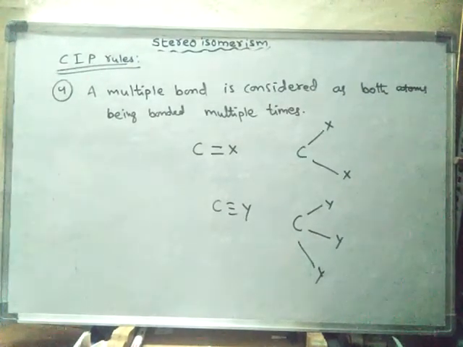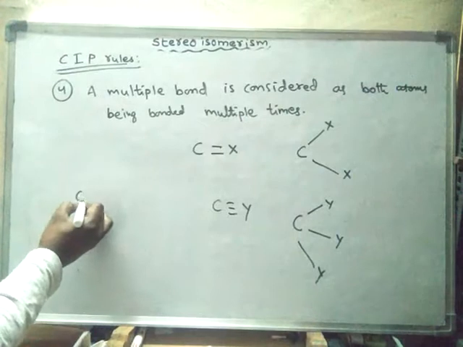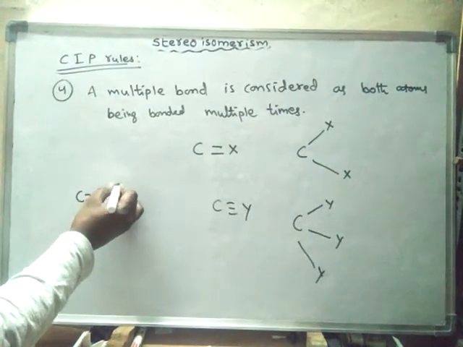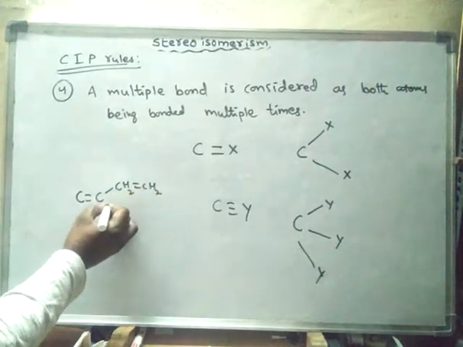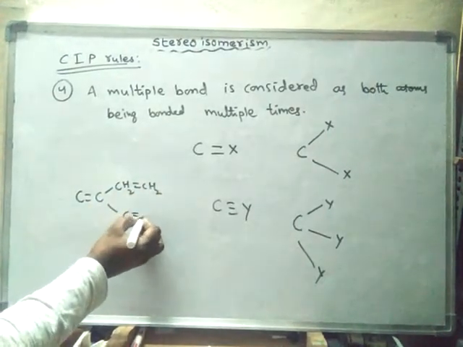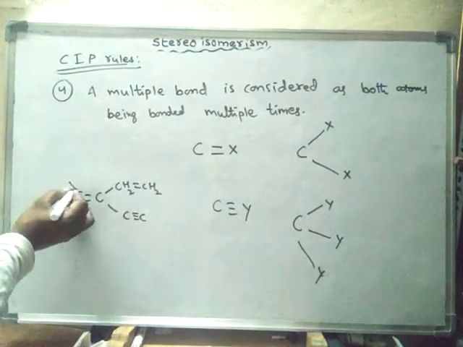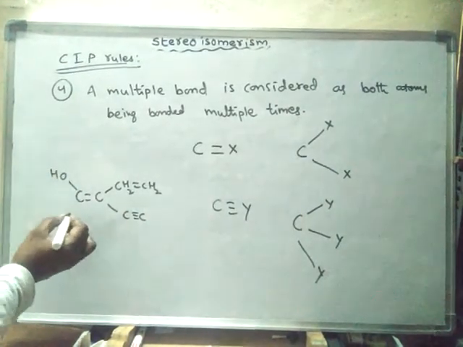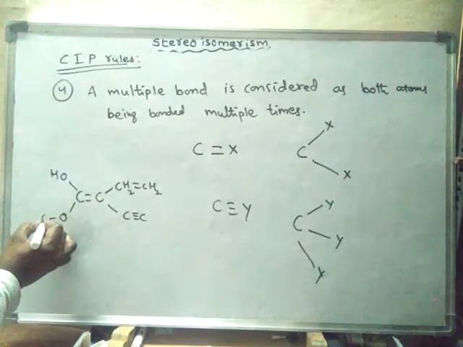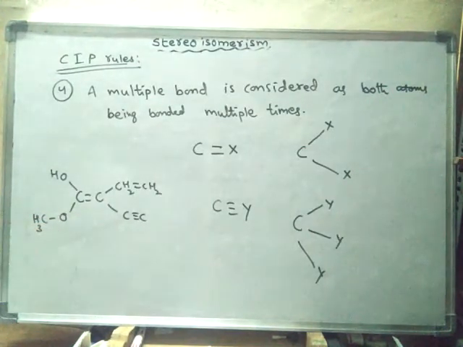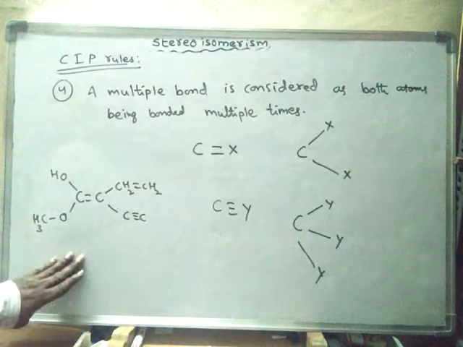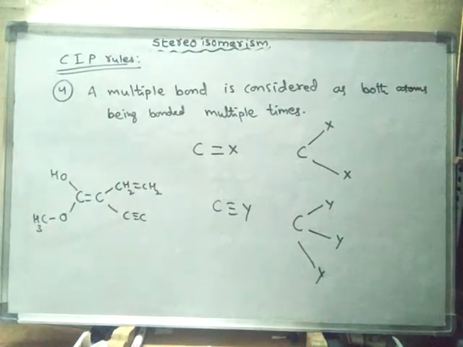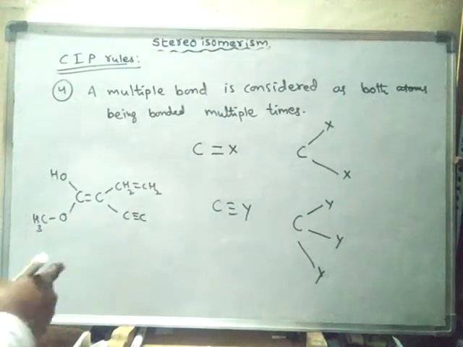For example, if there is a compound like this, then give the nomenclature either E or Z. Will it show geometrical isomerism?